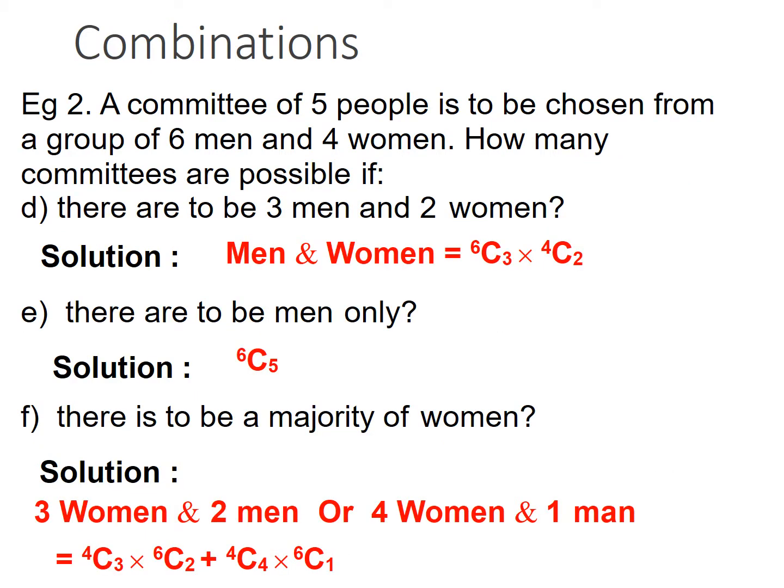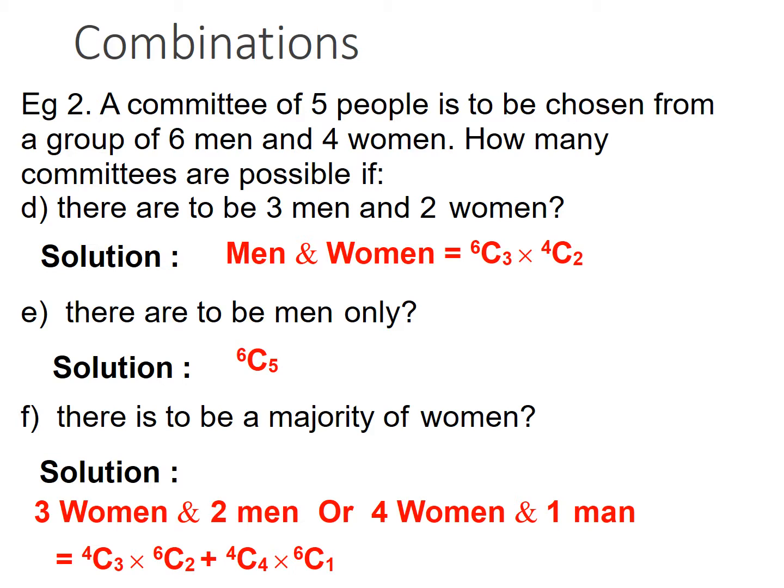So another combination. A committee of 5 people is to be chosen from the same example, men and women. So the committee should have 3 men and 2 women. If it is so, out of 6 men, you have to select 3 men, 6C3, and 4C2 is the next one. Or if the second thing is there should be only men, then 6C5, very easy.